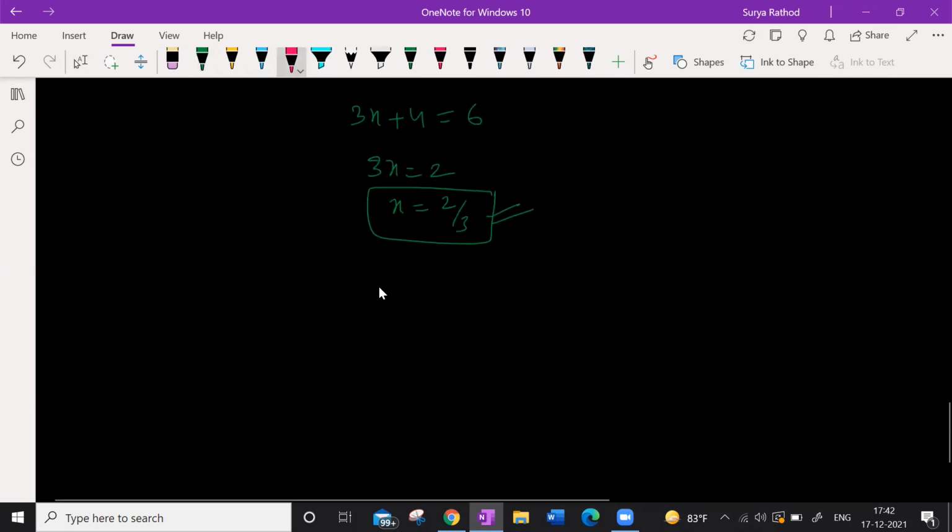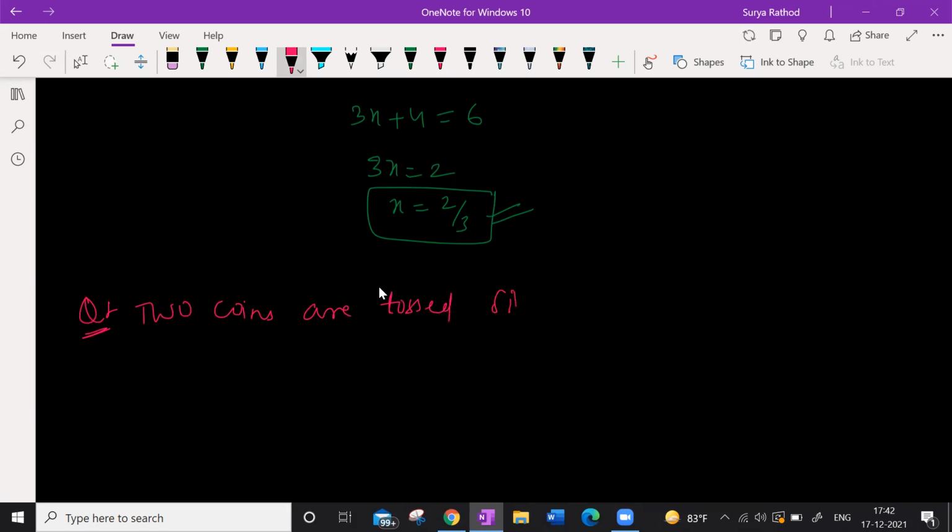Next type of question. Two coins are tossed simultaneously 360 times.